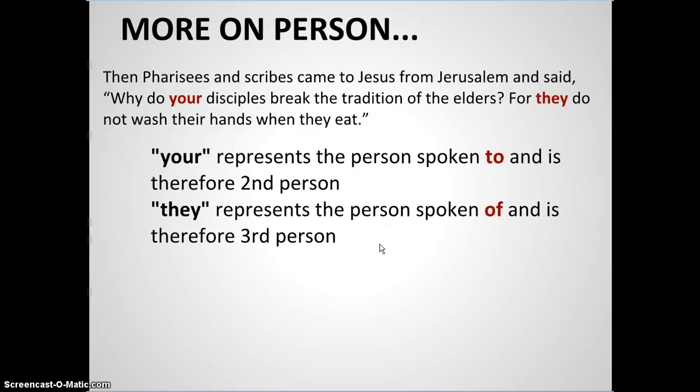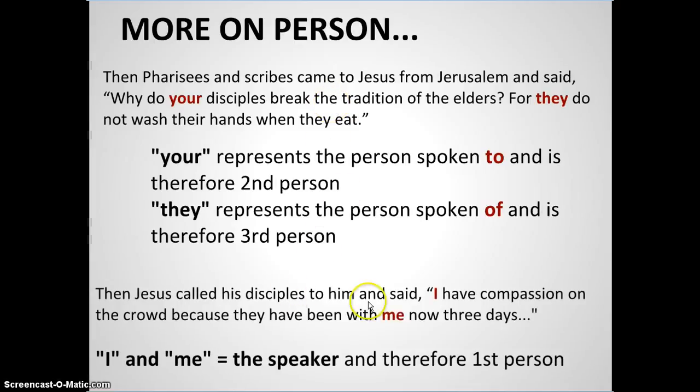So here, Jesus is having a discussion, and they're talking about the disciples. And the disciples are not part of this conversation, and therefore the pronoun is in the third person. Whereas your, that's Jesus, he is a part of this conversation, and he's the second person, because the Pharisees and scribes came to Jesus, and they are the ones speaking to him.